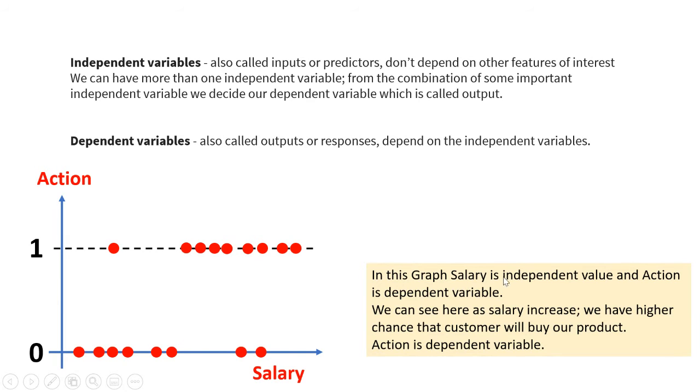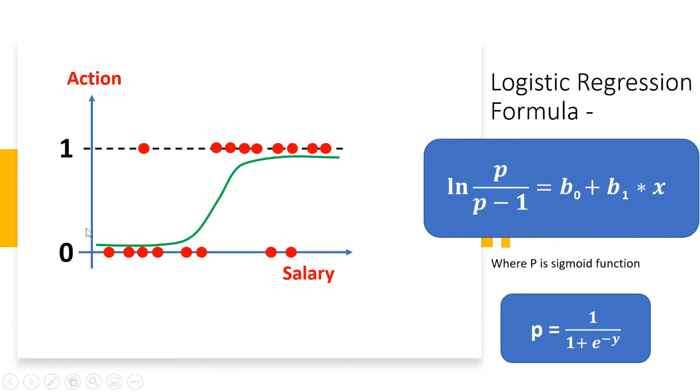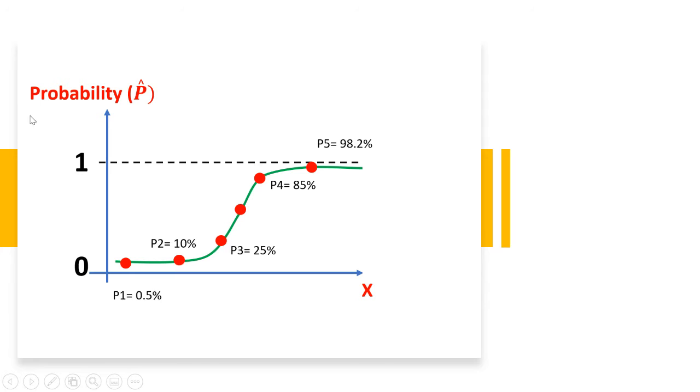In this graph, salary is the independent variable and action is the dependent variable. We can see here that as salary increases, we have a higher chance that the customer will buy our product. So here is the formula of logistic regression, where p indicates the sigmoid function: p equals 1 upon 1 plus e to the power minus y, where y is the y-axis variable. So here we will decide the probability.